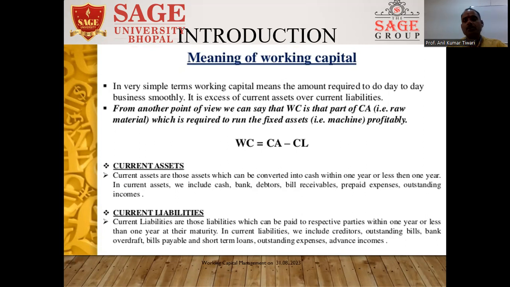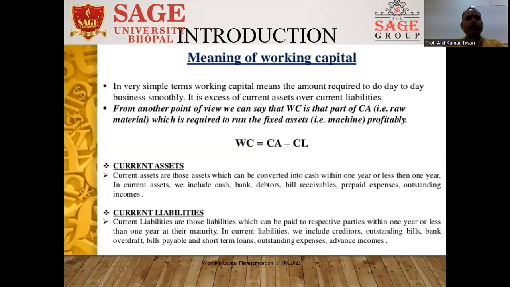My dear friends, being variable for day-to-day operations, we can take the example of raw material. For purchasing the raw material, we require funds. If you have a shortage of working capital, you cannot purchase the raw material on time, and that's why your production process can be stopped or disturbed.